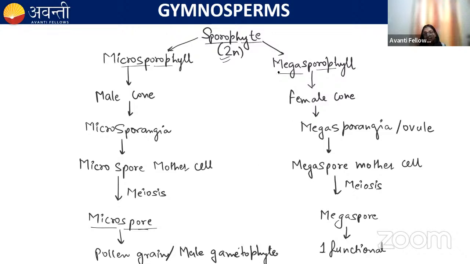Here, the megasporophylls are present, which cluster together and form the female cone. They have megasporangia. The megasporangium is also referred to as an ovule. But in the case of gymnosperms, the ovule is unitegmic. They have only a single integument. Remember this. And one cell of the nucellus gets differentiated into the megaspore mother cell. This megaspore mother cell undergoes meiosis and produces 4 haploid megaspores. Out of 4, 3 degenerate and only 1 is functional.